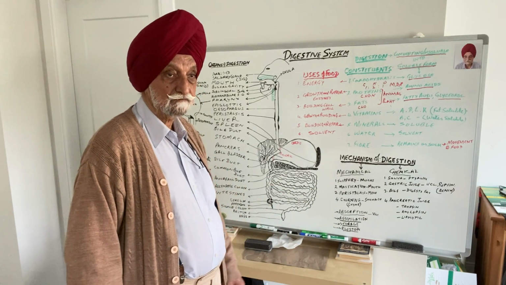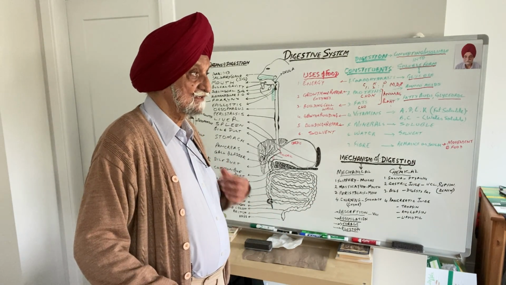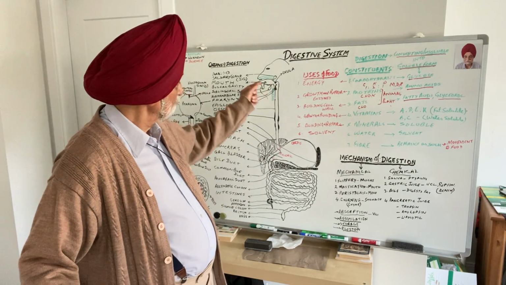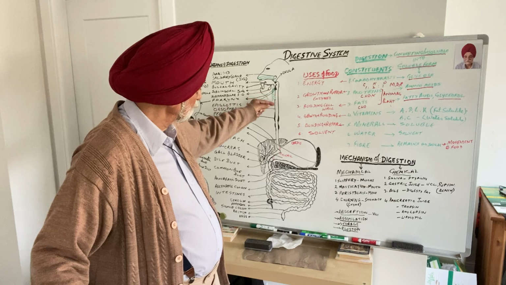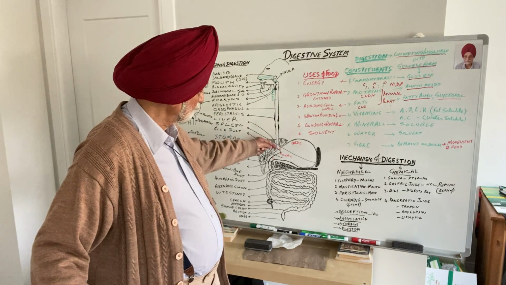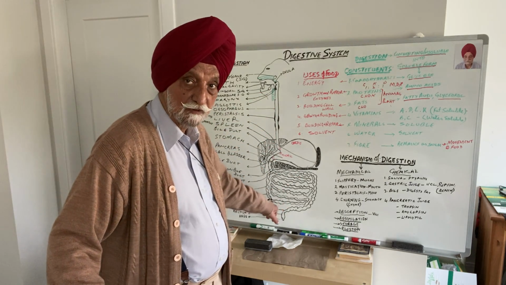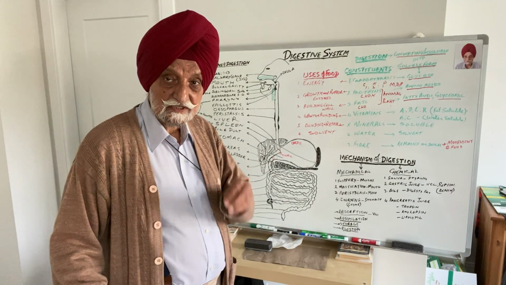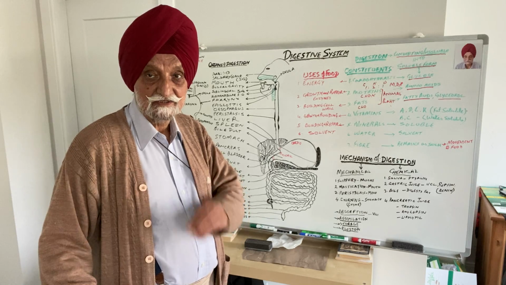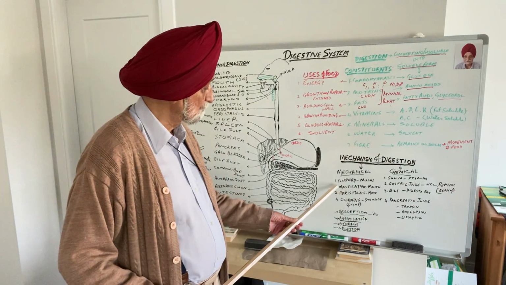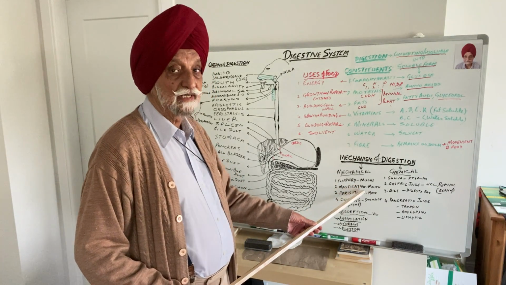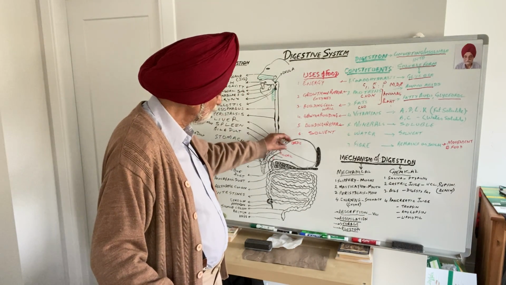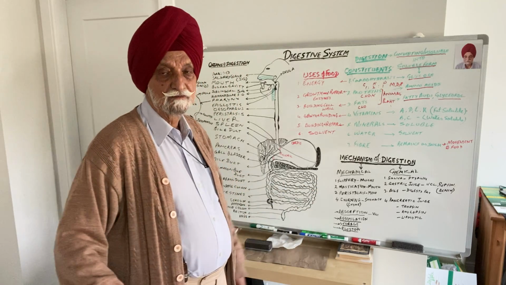Number 1, as mechanical digestion takes place, the food has to move from the mouth through the esophagus, stomach, and all that. Because it has to move, the first thing that happens is that food is made slippery, right from the buccal cavity throughout the tube.